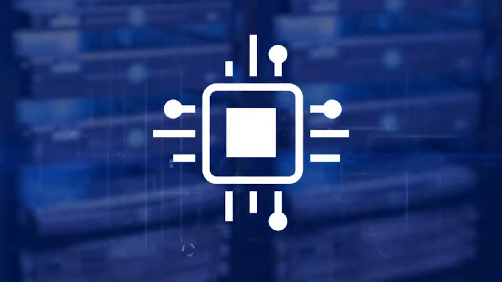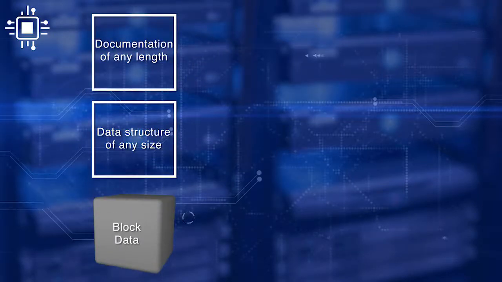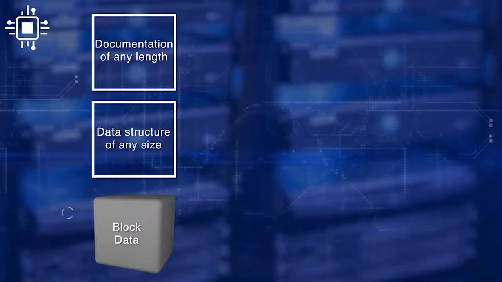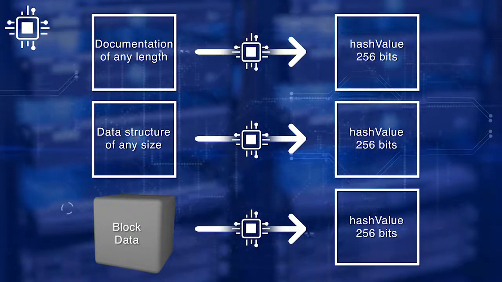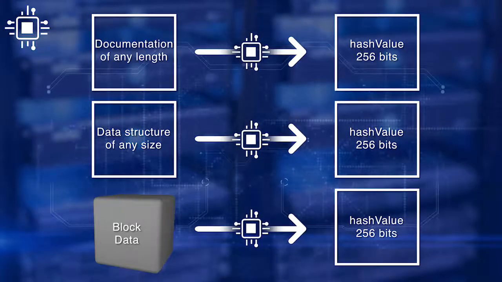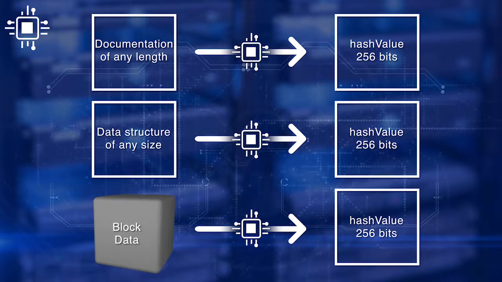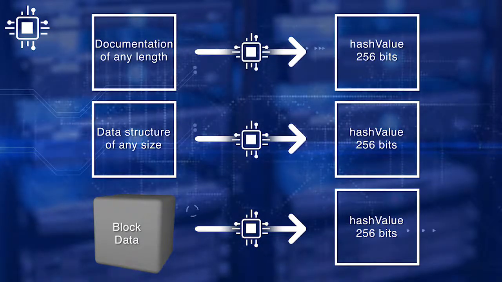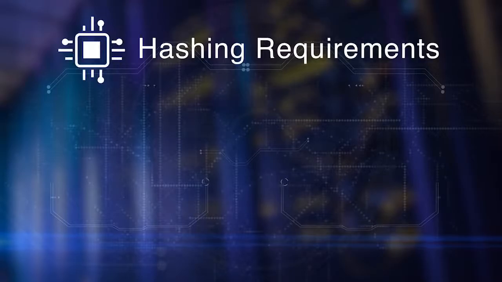What is hashing? A hash function or hashing transforms and maps an arbitrary length of input data value to a unique fixed length value. Input data can be a document, tree data, or a block data. Even a slight difference in the input data will produce a totally different hash output value. The following are two basic requirements of a hash function.